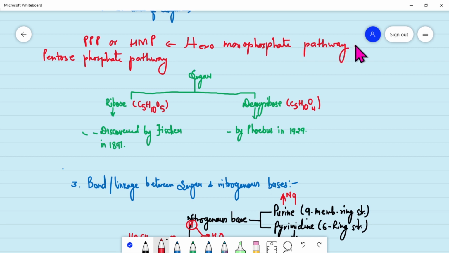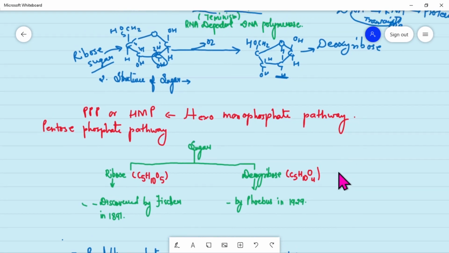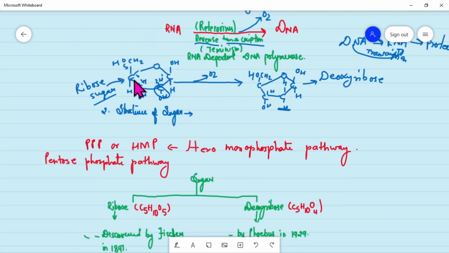Now I have told you that the sugar has a 5C ring, which is known as furan ring, where oxygen is attached, as we have seen before this. If we have to describe the structure, we can say that the oxygen is attached with the C4 of this carbon ring, and the fifth carbon is outside of the ring.